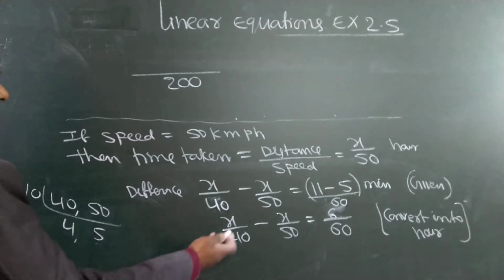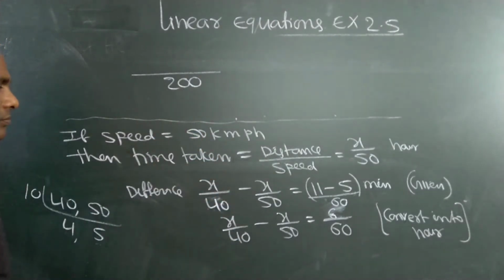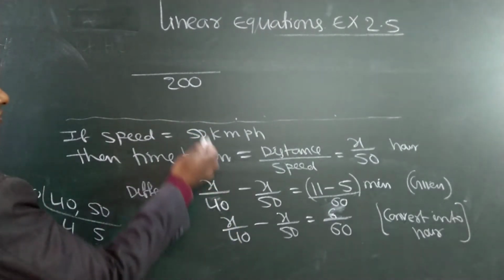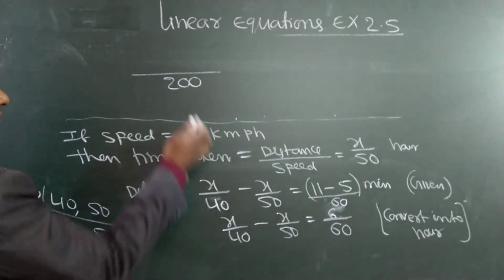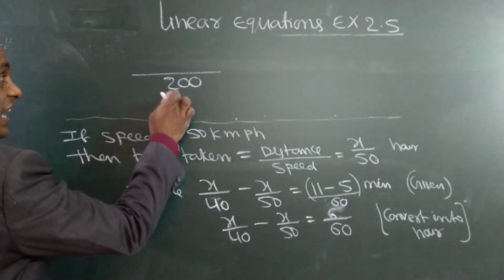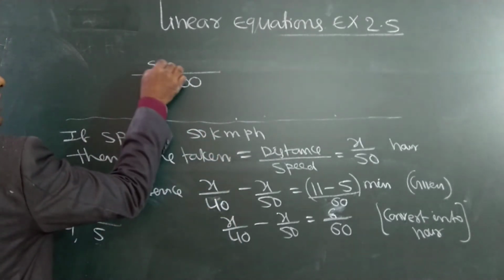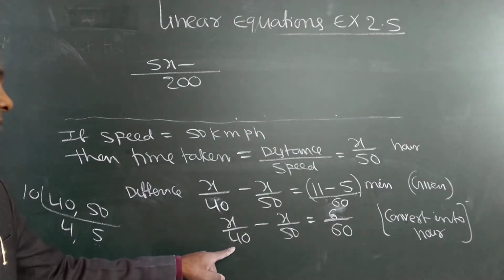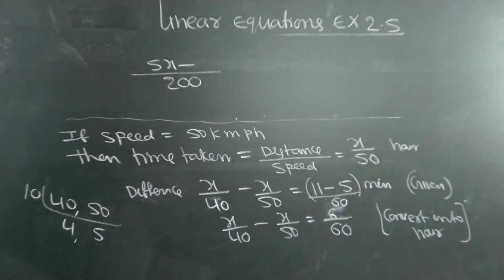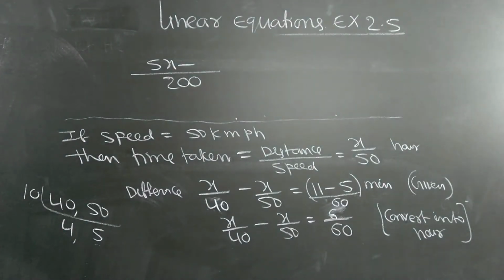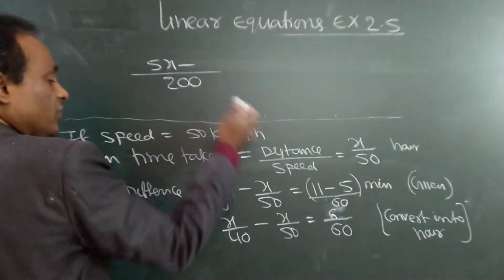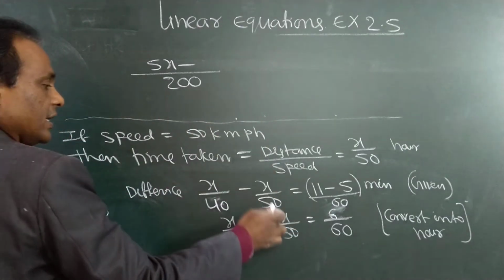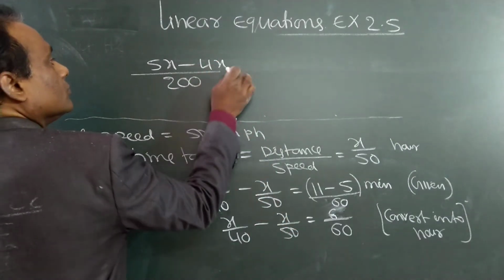Otherwise do it this way: 40 how many times in 200? 5 times. 5 times, so 5 into x, 5x. 50 how many times in 200? 4 times, so 4 into x, 4x.